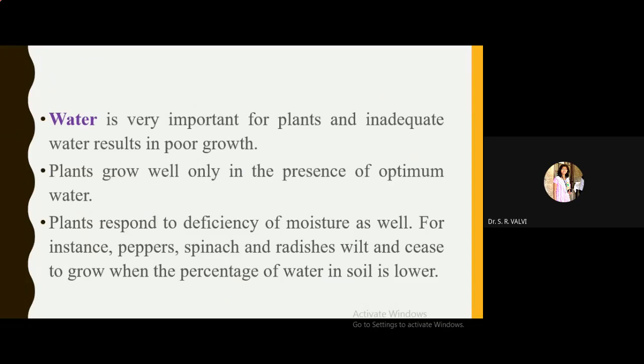On the other hand, suppose we keep the same plant without water, it will show dehydration or wilting of leaves. Means, if we are not giving water, the plant shows the effect, and if we give excessive water, then again it shows effects. Means the proper amount of water is required for the growth of plant.